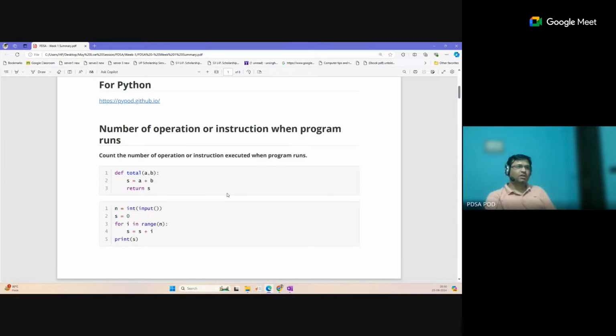So just clear your recursion concept: how recursive code is written, what the base criteria for the recursive solution are, and what the recursive parts are. There are two parts basically in recursive code: one is the base part, and another is the recursive part.